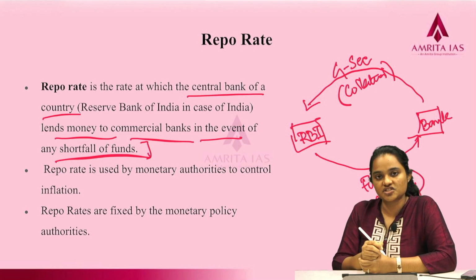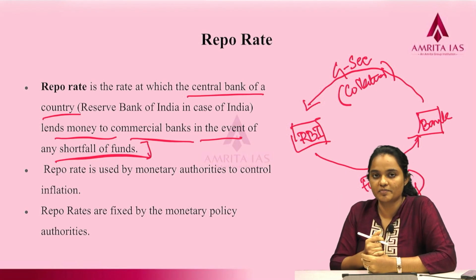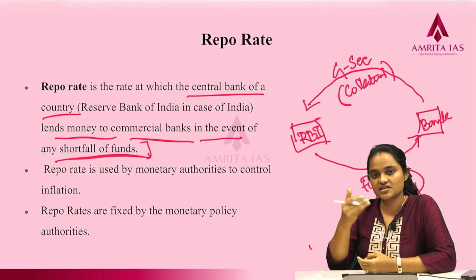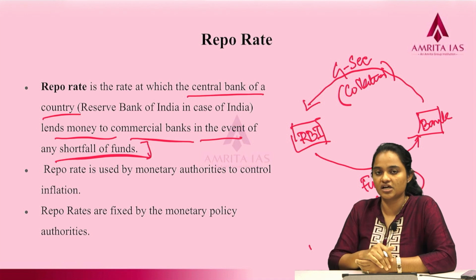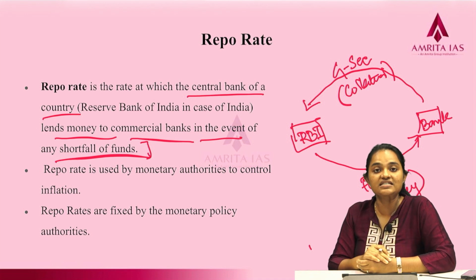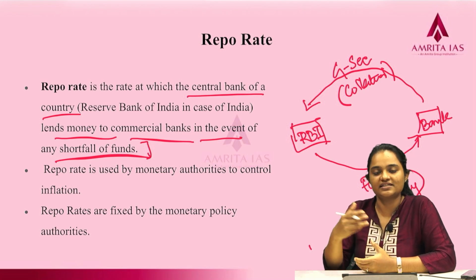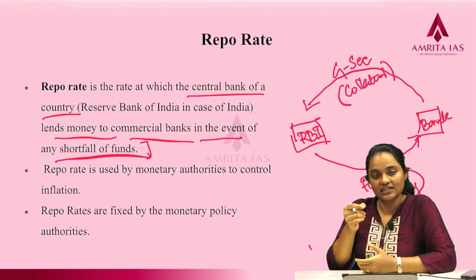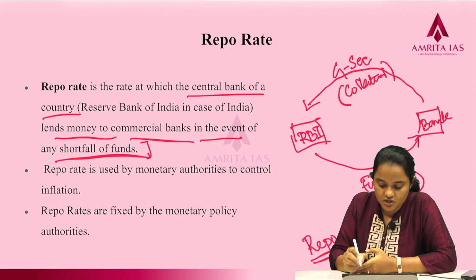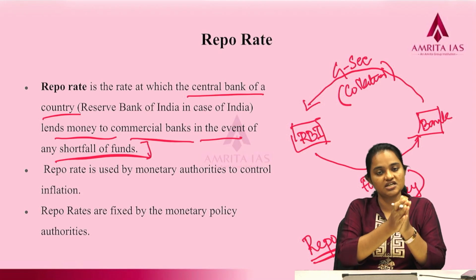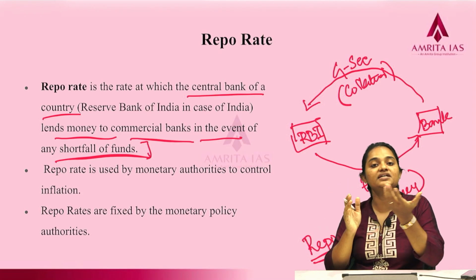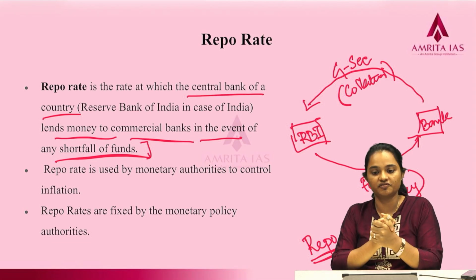This interest rate charged on money being lent to the banks is called the repo rate. So, repo rate is basically the interest rate charged on funds that are given to the banks by RBI, and RBI takes government securities as collateral for these funds.